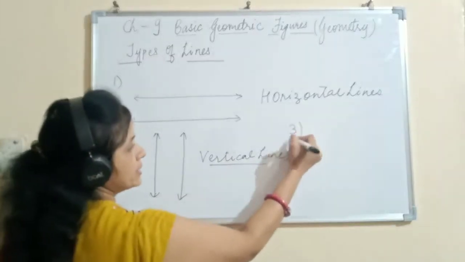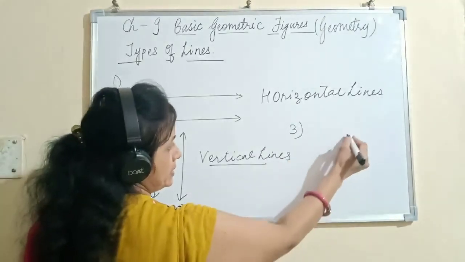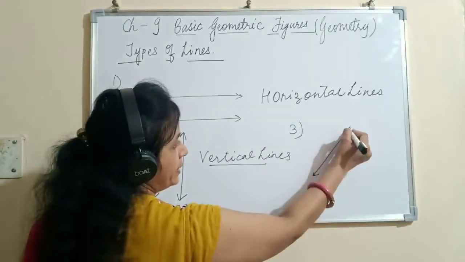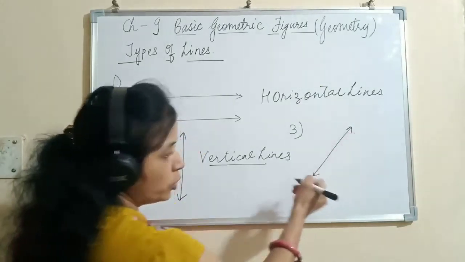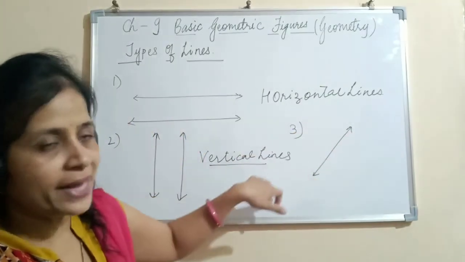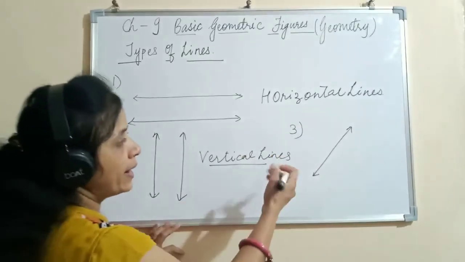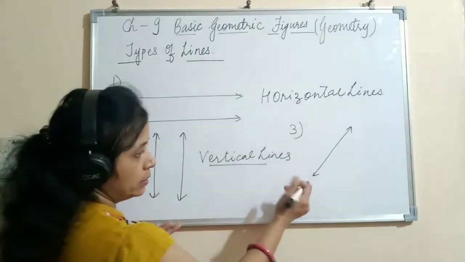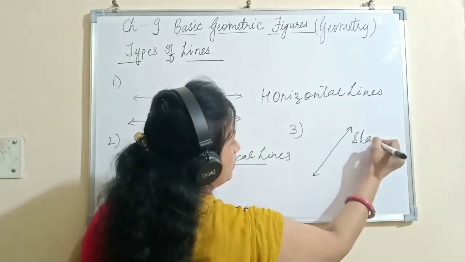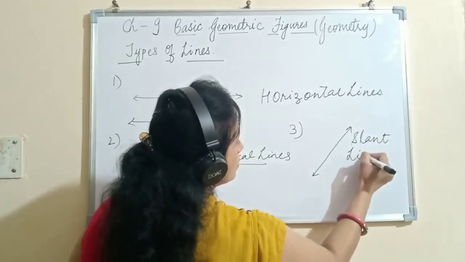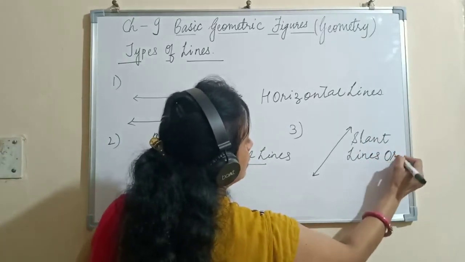The third type of lines are oblique lines or slant lines. Lines which look like an oblique sign or a slant line, in a slant direction, are known as slant lines or oblique lines.